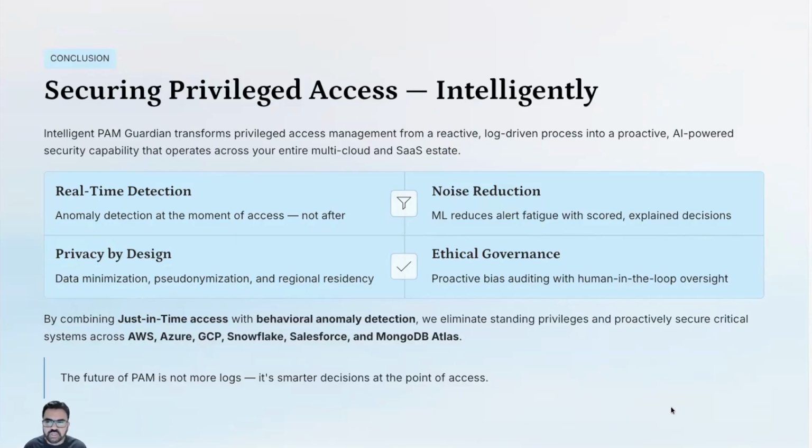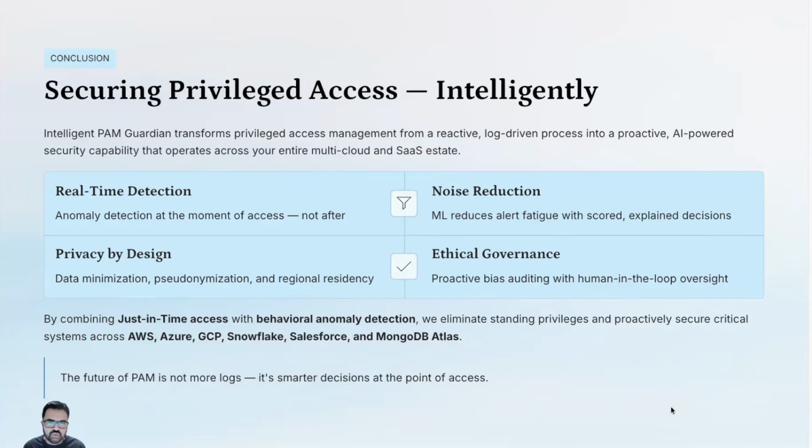In summary, the intelligent PAM Guardian transforms privileged access management from a reactive, log-driven process into a proactive, AI and ML-powered security capability that operates across your entire multi-cloud and SaaS environments. It provides real-time detection. It has a component to reduce the noise so that you don't have alert fatigue, gives you proper scoring, and the decision-making.